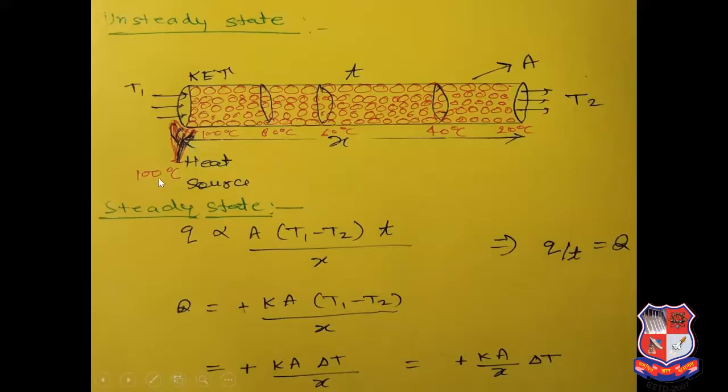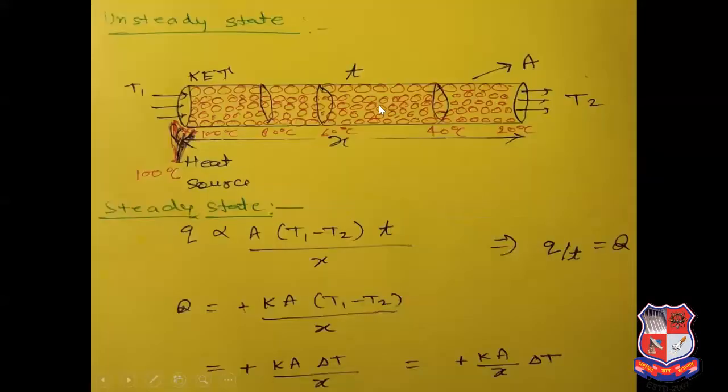And at the end, what will happen? The temperature of this end will reach 100 degrees centigrade. This will be at 80, 60, and 40, and 20. Then each cross section of this rod will not absorb more heat, and the temperature will be constant with time. That state is known as steady state. At steady state, will heat transfer take place? Yes, because each cross section temperature will be constant, but there will be a difference between this end and this end. So the heat transfer will take place.